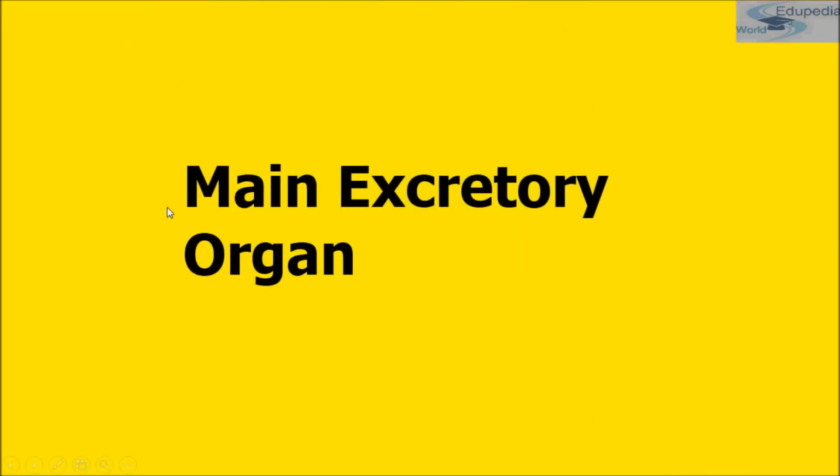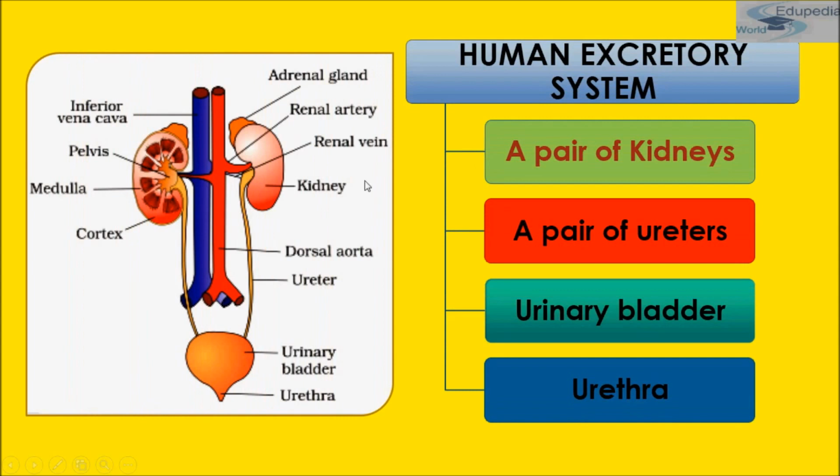Now till here we have read accessory excretory organs. Now we'll be studying the main excretory organs, that is the kidney. The excretory system of man consists of the following organs: kidney, ureter, urinary bladder and urethra. So we'll be studying the kidney first. See, this is the human excretory system: these two are the pair of kidneys, the pair of ureters, the urinary bladder, and this is our urethra.